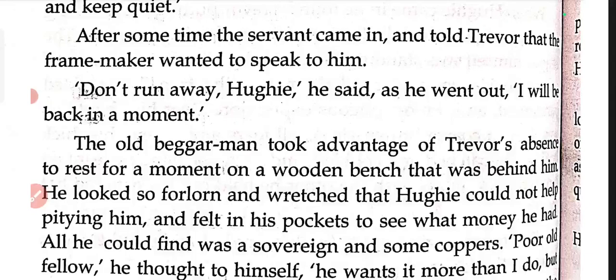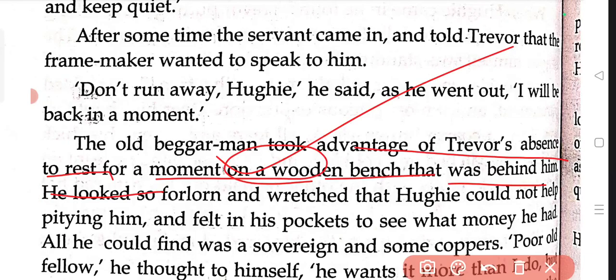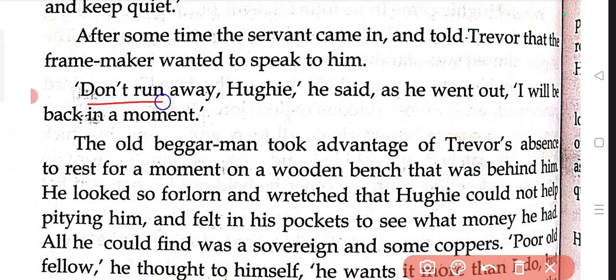So when Alan was asked about the payment of a model, he said that they only earn a shilling per hour. But in this case, the beggar man is not earning a shilling per hour. He is the person who is paying Alan Trevor. So in this case, it is a totally different one. But Huey didn't know that. So what happened then?